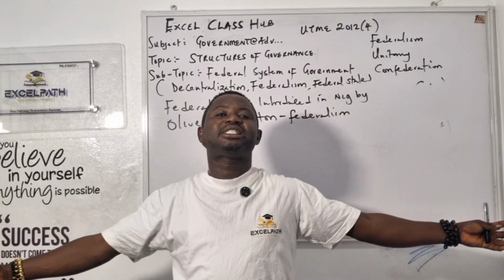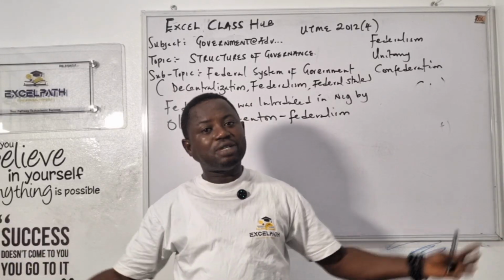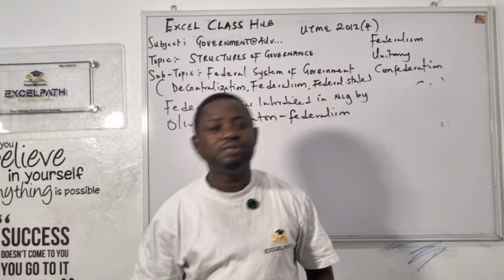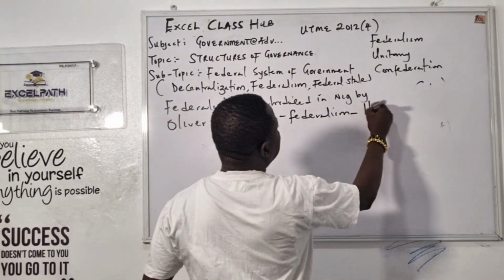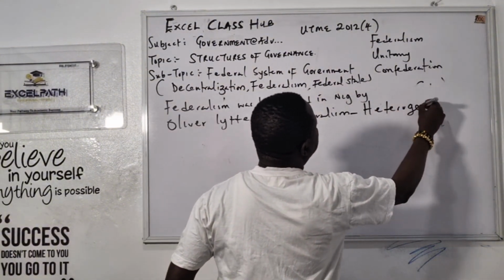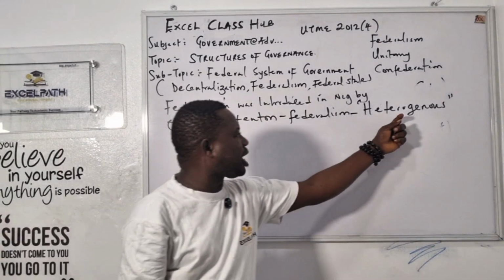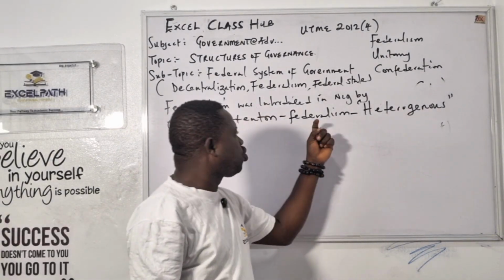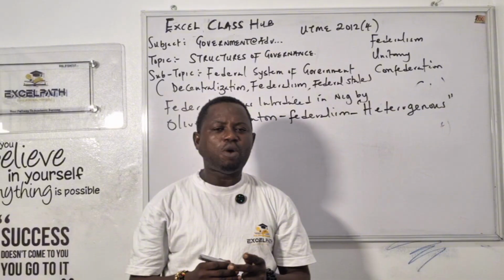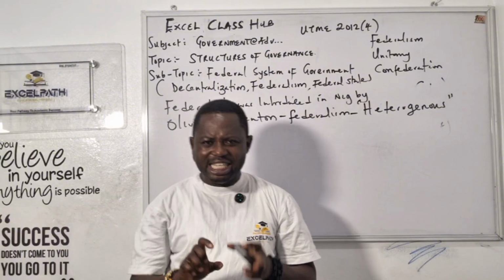Nigeria has how many states? 36 states. The USA has 50 states. You can see why they call it federalism. What is that word? Heterogeneous. Anytime you see heterogeneous in a JAMB 2013 question, you go for federalism. That's the short code, some code you need to know about this exam.